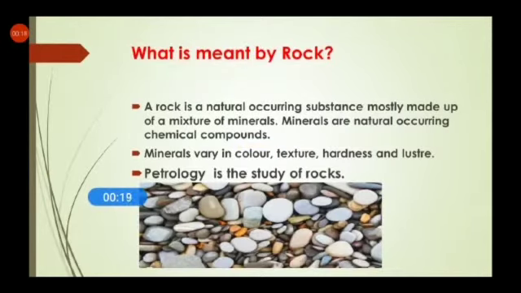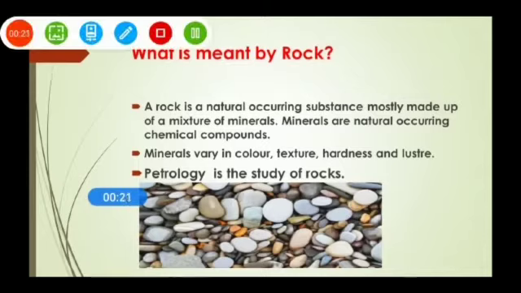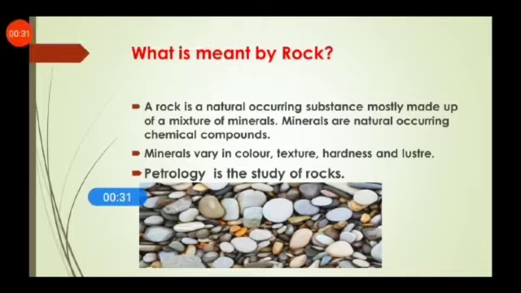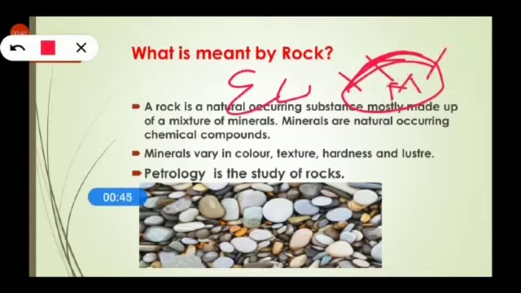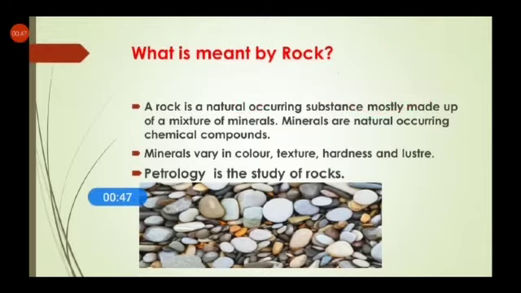What is meant by rock? A rock is a naturally occurring substance mostly made up of a mixture of minerals. Minerals are naturally occurring chemical compounds which vary in color, texture, hardness and luster. Suppose this is earth and the upper layer we call the earth crust. The earth crust is formed of various types of rocks and these rocks include minerals. Clear? So we can say that rocks are the natural mass of mineral matter and petrology is the study of